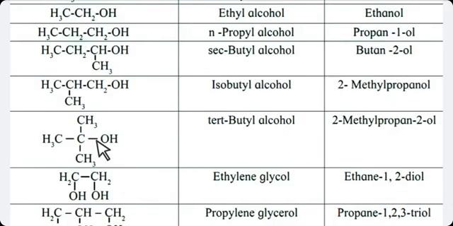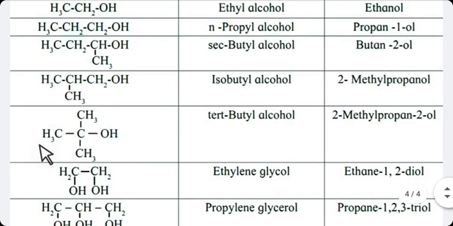Now students, in the next one I am going to number it from the top. 1, 2, 3. It is the correct way. From the bottom 1, 2, 3, it is also a correct way. From the L shape 1, 2, 3, it is also a correct way. Because from each side your OH group is attached on the second number carbon.